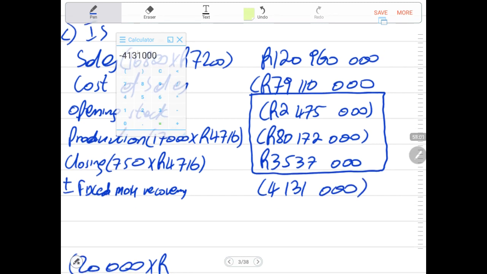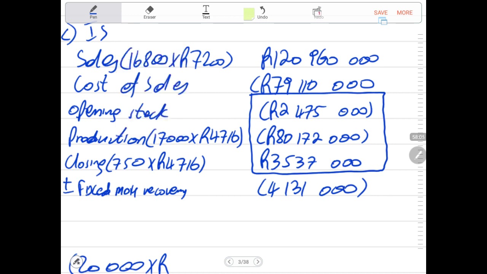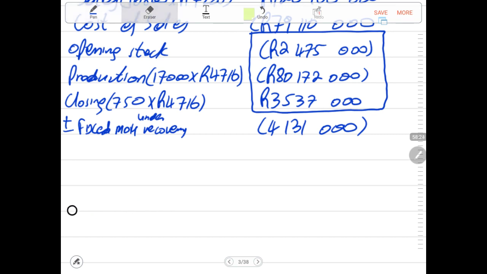And now once again, this amount must not appear in our income statement. Sorry, this amount must not affect our cost of sales. It must appear but not affect our cost of sales, because it is treated as a period cost.